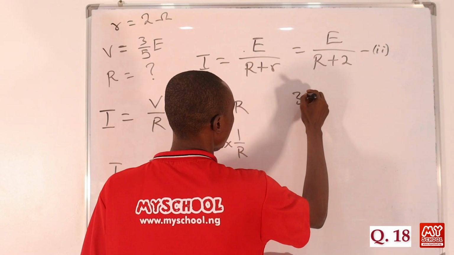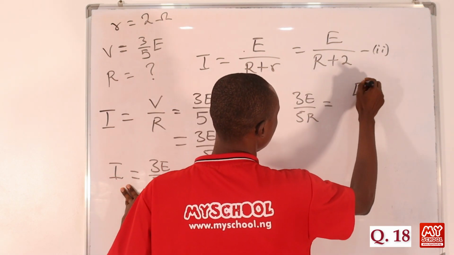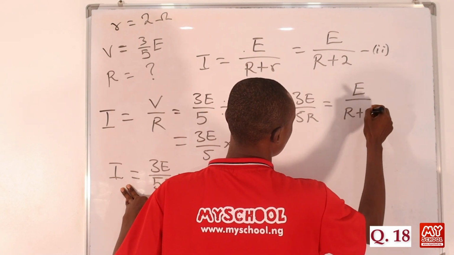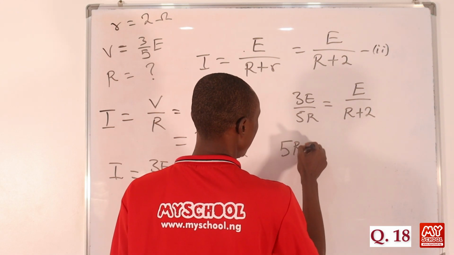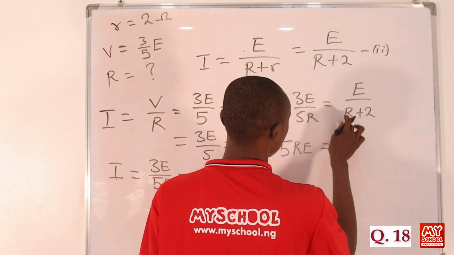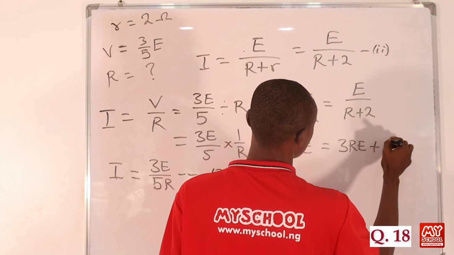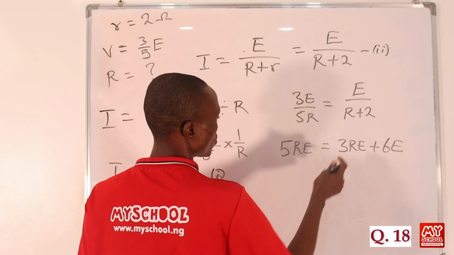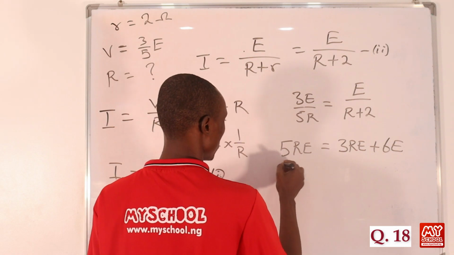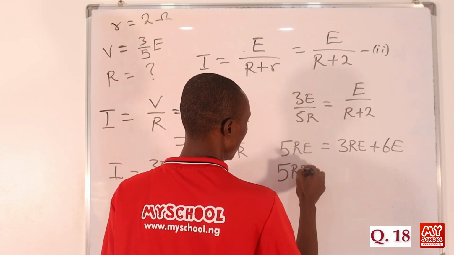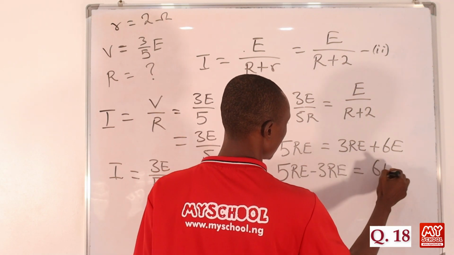So that we'll be having 3E all over 5R to be equals to E all over R plus 2. So we just cross multiply, so that we'll be having 5RE to be equals to, if we multiply here, 3RE then plus 6E, right? So we can collect like terms so that 3RE moves down to this side. So that we'll be having 5RE minus 3RE to be equals to 6E.